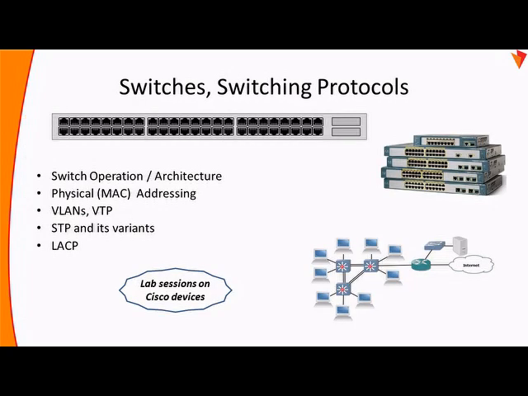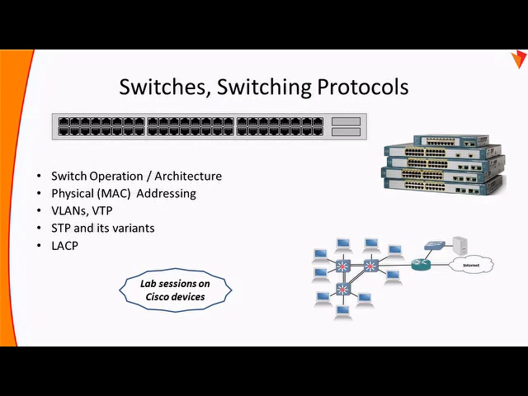Once the basics are in place, we'll deep dive into layer 2. Basically, the switch as a product: how does the switch operate? How does it maintain the MAC address table dynamically? We'll also cover the concept of unicast, multicast, and broadcast MAC addresses, and how the switch will handle each of them. So we'll know the switch as a product and how it operates, including the Cisco switches, how you operate them, and complete details of how to configure them.